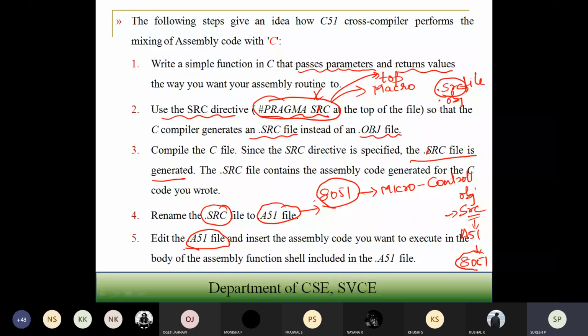So if we talk about C with assembly, the only thing we have to change is, if you write in your Turbo C, it will be int main. Normally you have int A and B, where A is equal to 10 and B is equal to 20, and I'm going to add them. So you have to specify underscore ASM. This will be the beginning of assembly code inside your C code. That you can run using your normal C compiler only. Once you have this underscore ASM, you can write the code here.